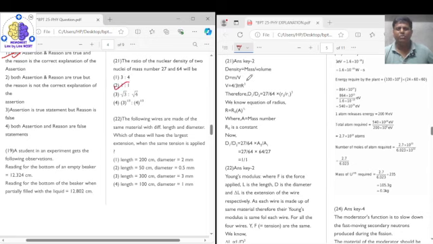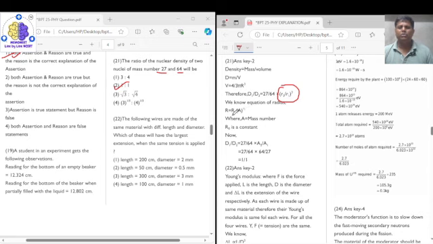See, density is equal to mass upon volume, and volume is equal to 4 by 3 pi r cube. So d1 upon d2 will be equal to 27 upon 64. 27 is the mass number of the first nucleus and 64 is the mass number of the second nucleus. So mass upon volume. Now when it comes to volume, it is 4 by 3 pi r1 cube upon 4 by 3 pi r2 cube, so it will turn out to be r2 upon r1 whole raised to the power of 3, right?